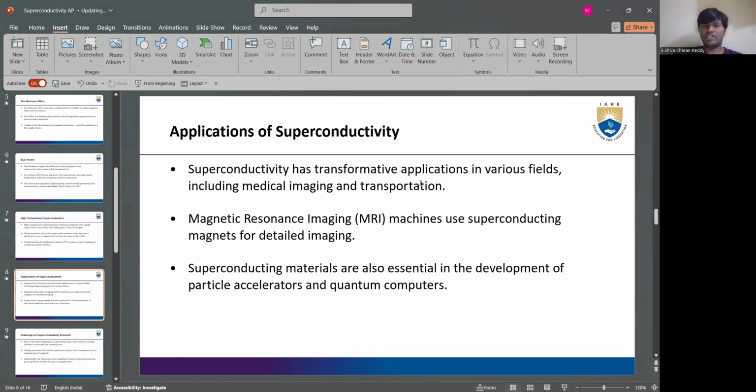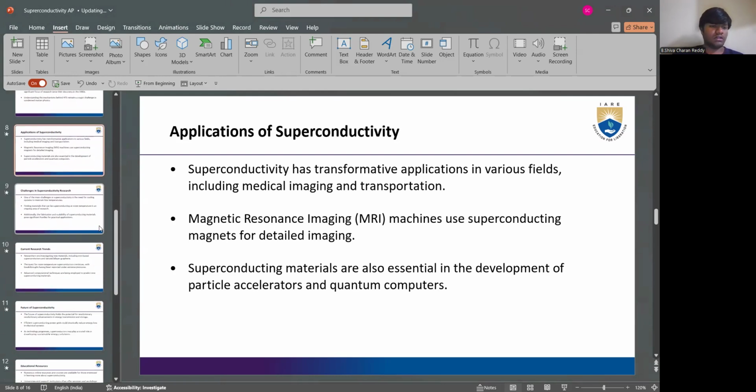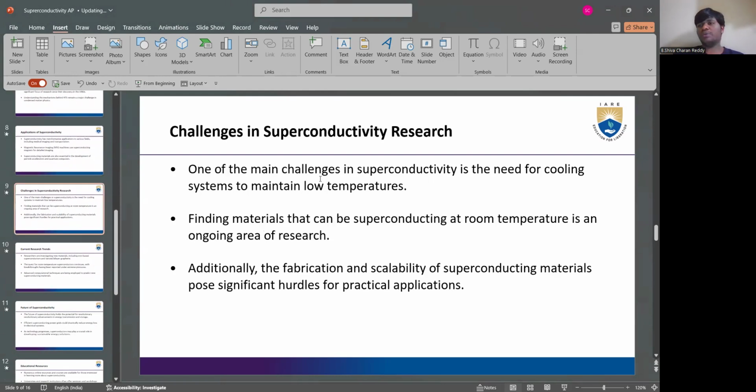This is currently being developed. This has come into light in recent days, and we may see it soon. And coming to challenges in superconductivity research, one of the main challenges is the need for cooling systems to maintain low temperatures. Finding materials that can be superconducting at room temperatures is an ongoing area of research. Additionally, the fabrication and scalability of superconducting materials pose significant hurdles for practical applications.